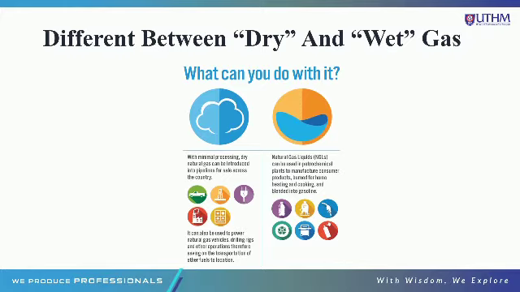Perbezaan antara gas kering dengan gas basah, dry and wet gas. The left is a dry gas and the right side is the wet gas. For dry gas, we use as a fuel car, electric sources, reactor or factory sources. With minimal processing, dry natural gas introduced into pipeline.